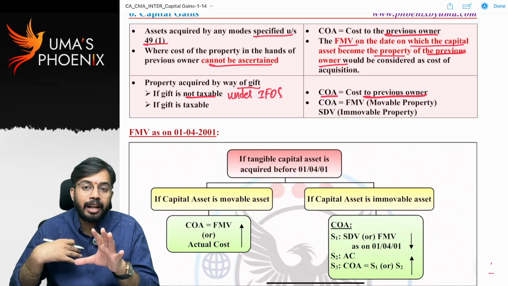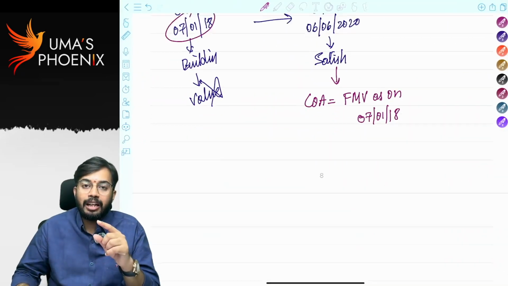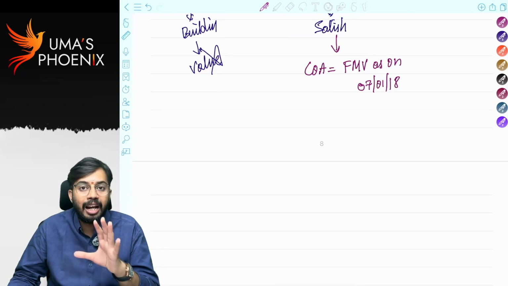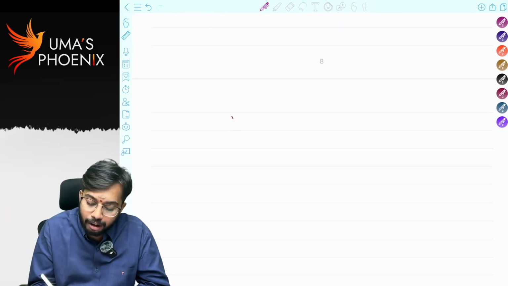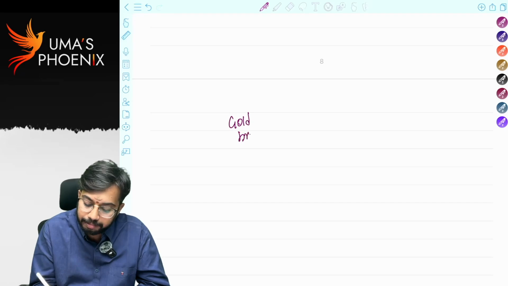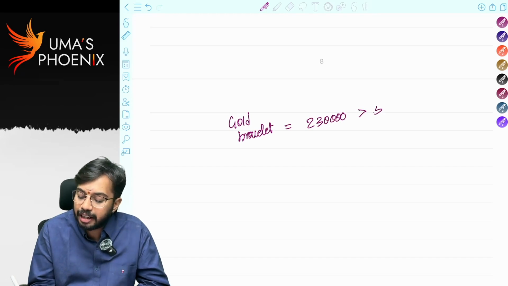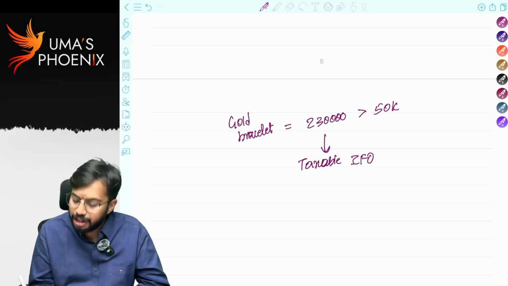Why is that to be taken as cost of acquisition? 2,30,000 is taxable to me under the head income from other sources. See, what is the value of gold bracelet? 2,30,000. Its value is greater than 50,000, right? So this is taxable to me under the head income from other sources.